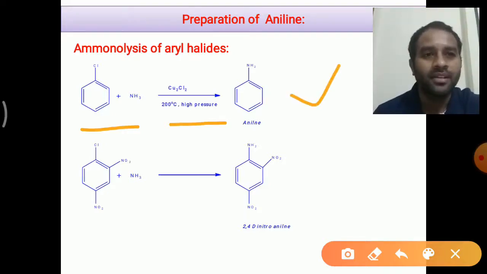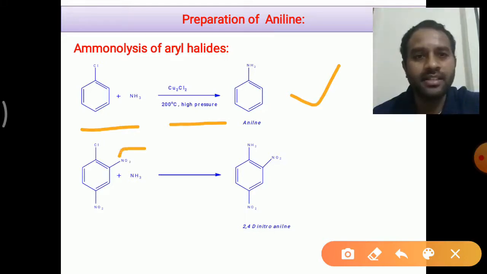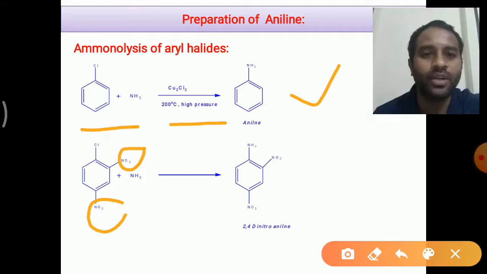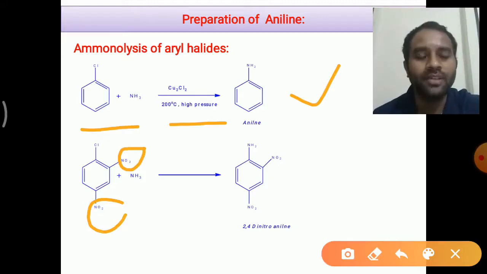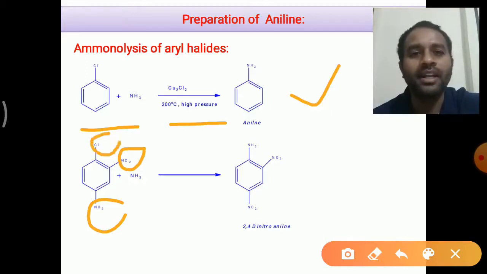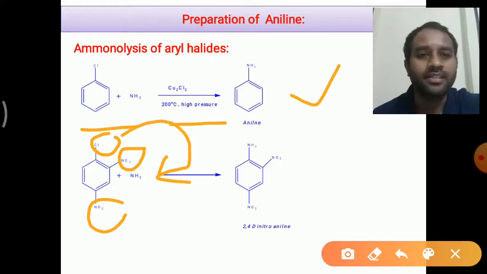Similarly, we have already discussed this second example, that is due to the presence of withdrawing groups like nitro group on the benzene nucleus, the benzene nucleus will become activated, thereby this chloro group can easily be displaced by the ammonia, that is the amine group.